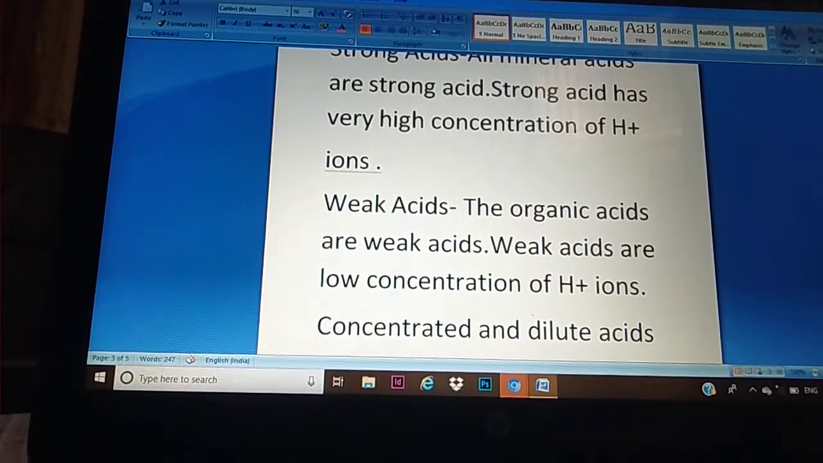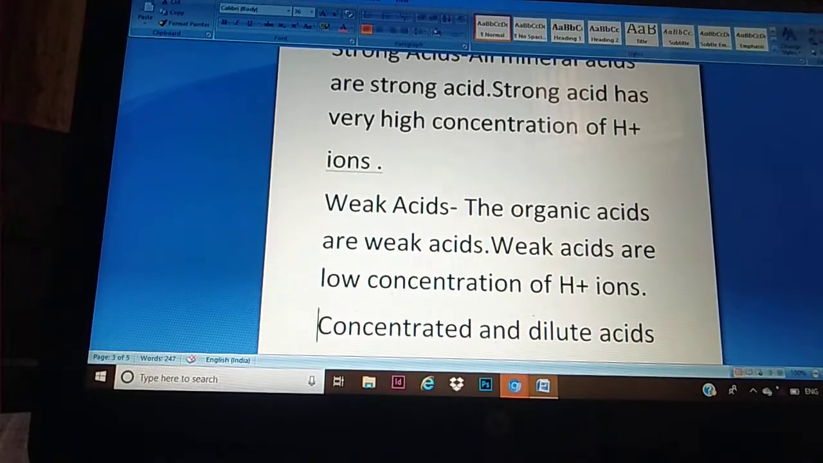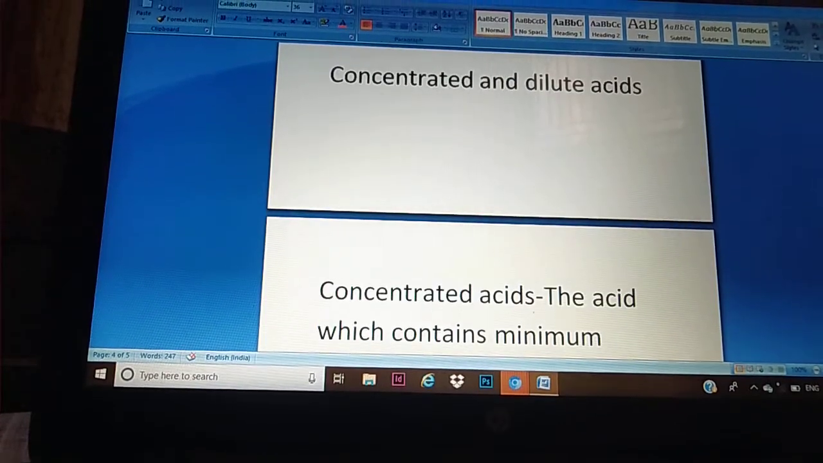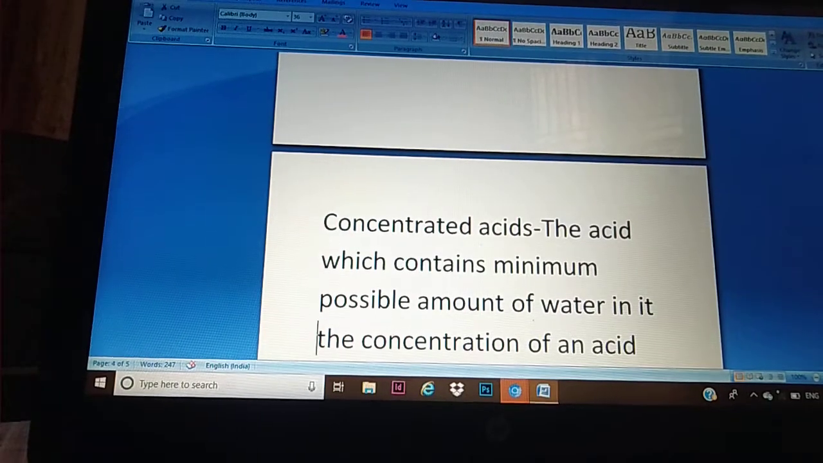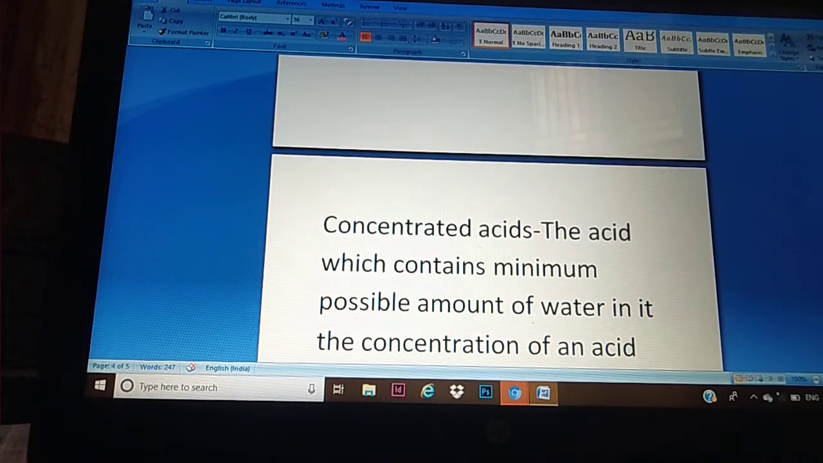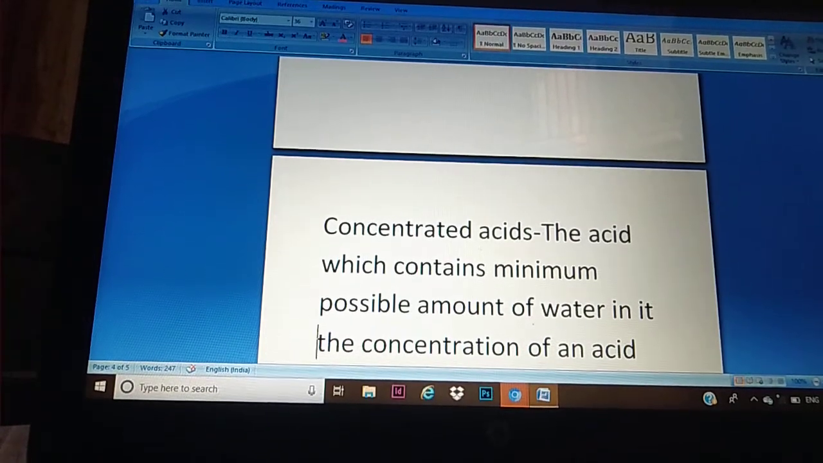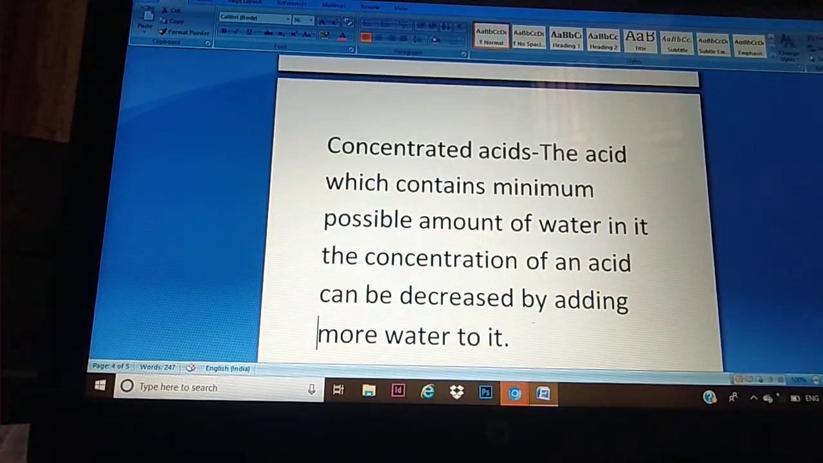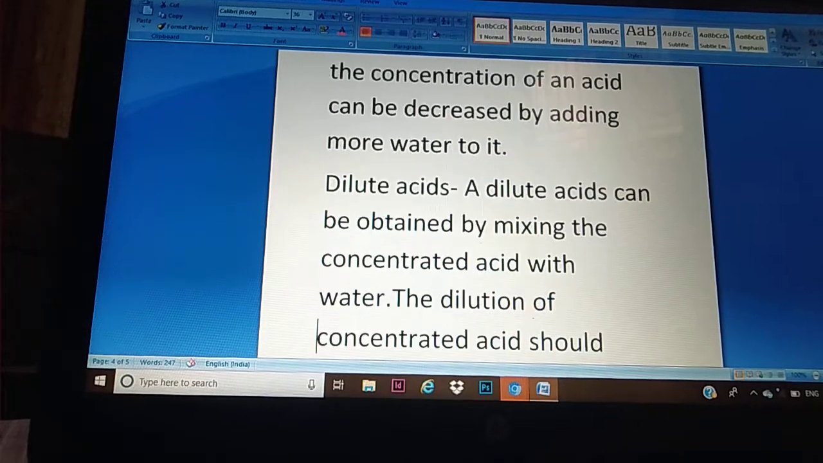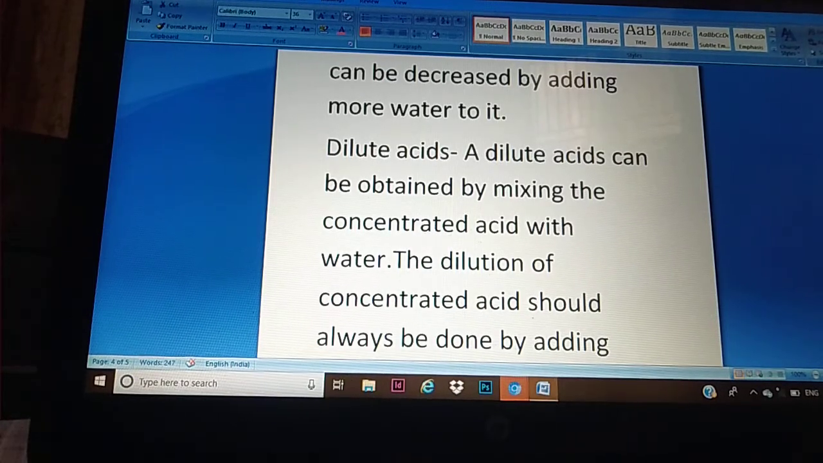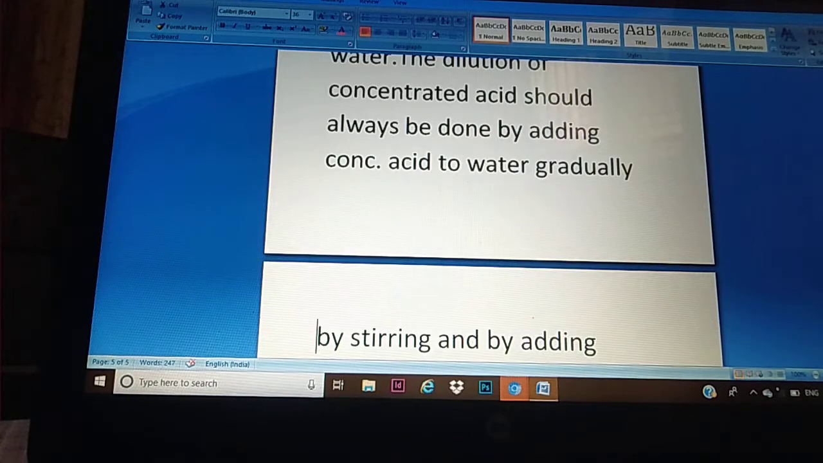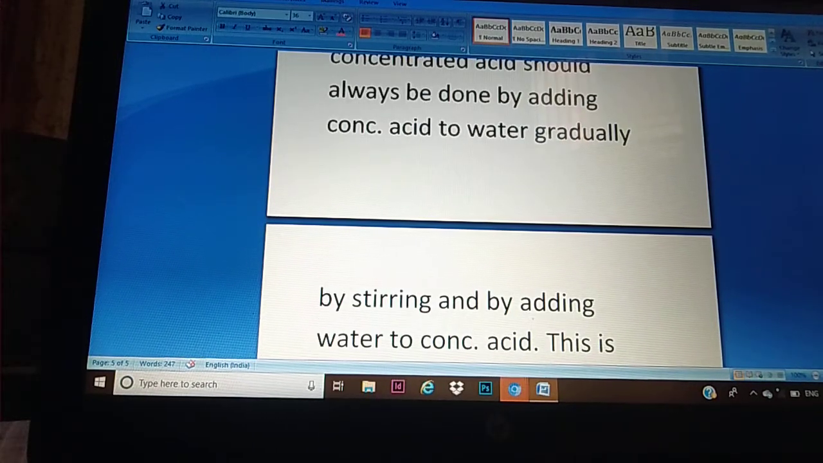Then the next is concentrated and dilute acid. What is concentrated? Concentrated acids are those which contain a very small amount of water. That means acid is more and water is less, so that can be said to be concentrated. Then what is a dilute acid? A dilute acid is obtained by mixing the concentrated acid with water. And the process of mixing concentrated acid with water is highly exothermic. Exothermic means heat is evolved when the concentrated acid is being diluted.